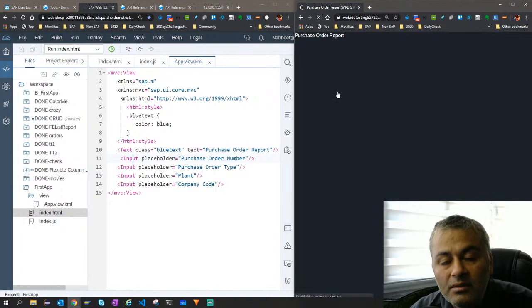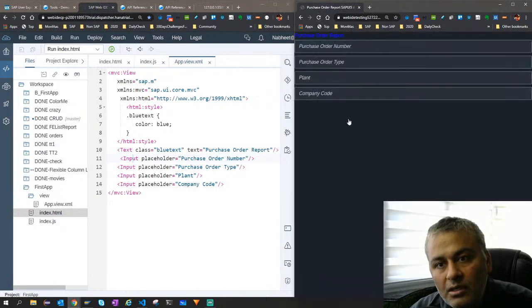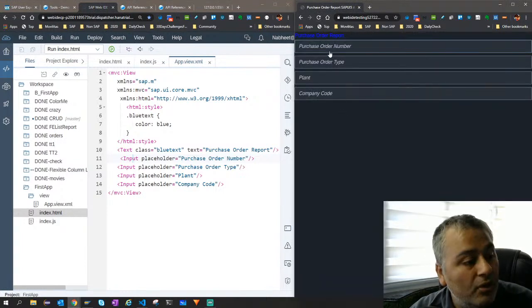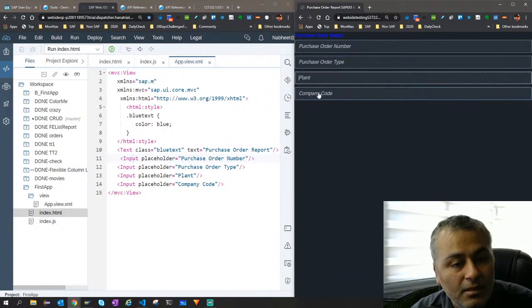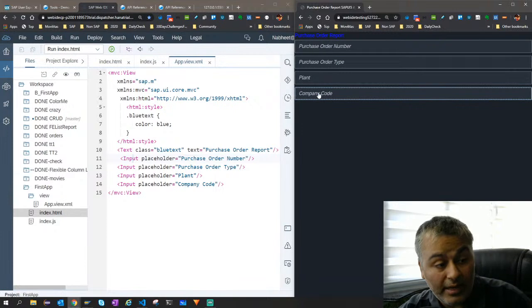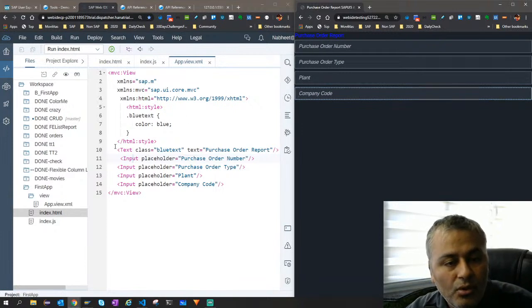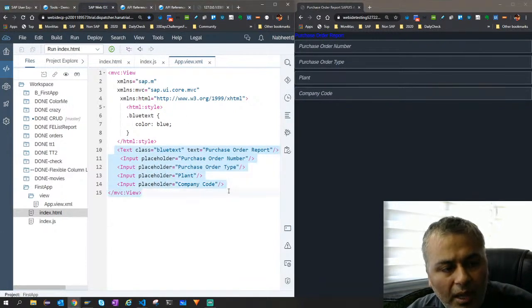And just to refresh, now I see there are 4 input fields which have come. So one is a purchase order, another is a type, another is a plant, company code. This is how we want our app to be, right? So now I hope this is clear, because this is very important.